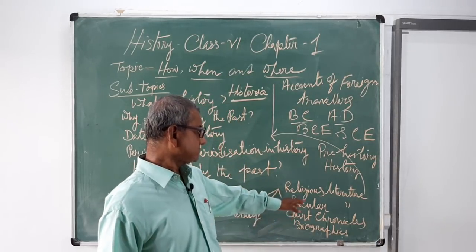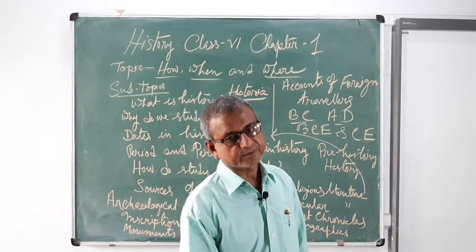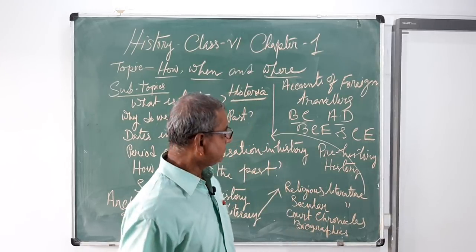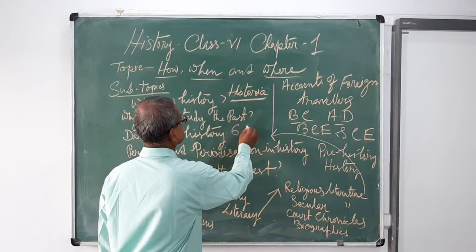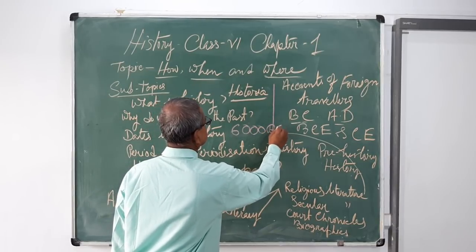We see that an early form of writing first appeared in the world around 6000 BCE.